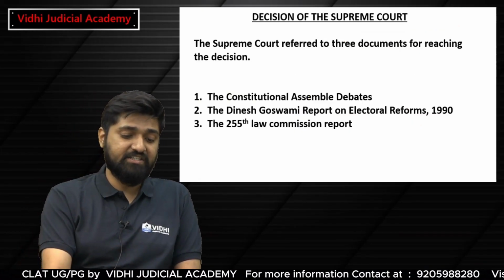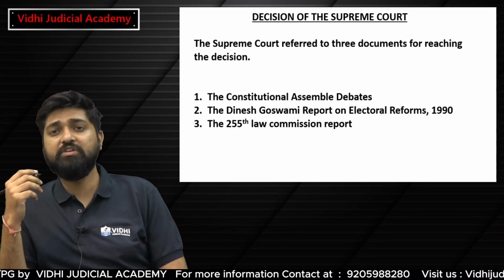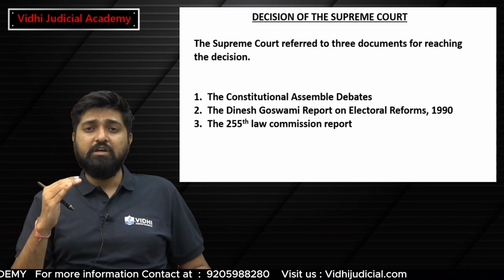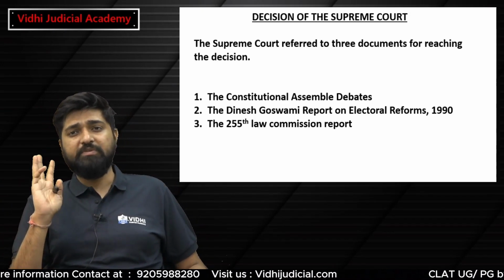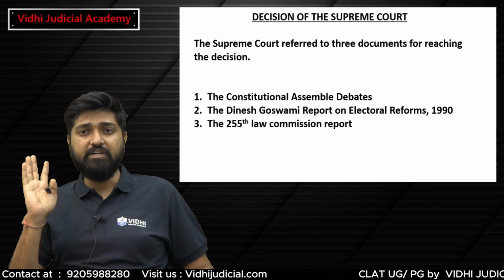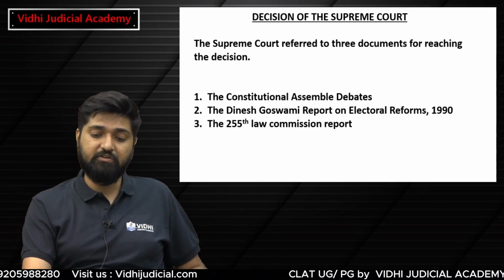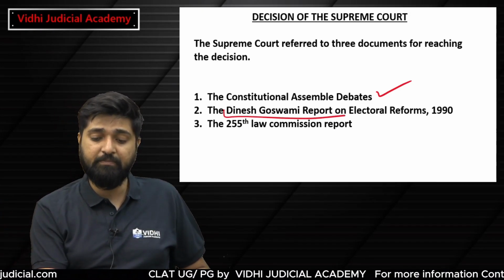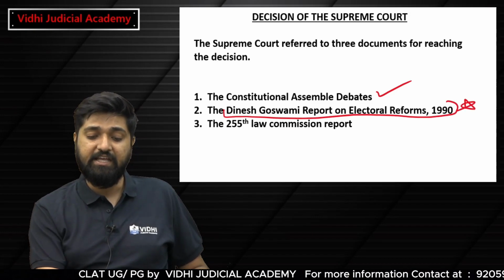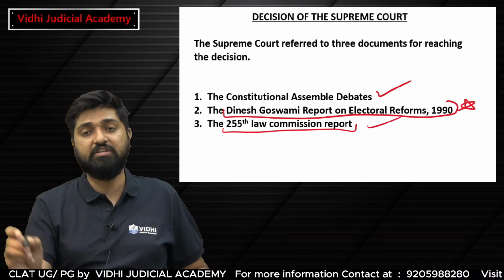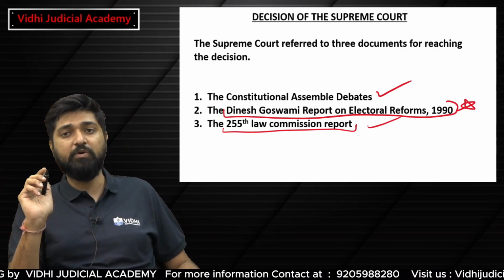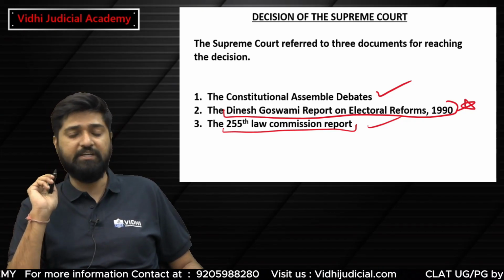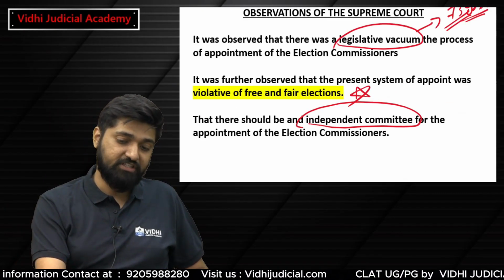Okay, so what was the decision? On the basis of this observation, what did the Supreme Court decide? First of all, in reaching the decision, the Supreme Court referred to three documents basically. The first is the Constituent Assembly debates. Secondly, the Dinesh Goswami report on electoral reforms of 1990, and the 255th Law Commission report. These were the three documents referred by the Supreme Court in reaching the decision in Anoop Baranwal versus Union of India. What was the decision?